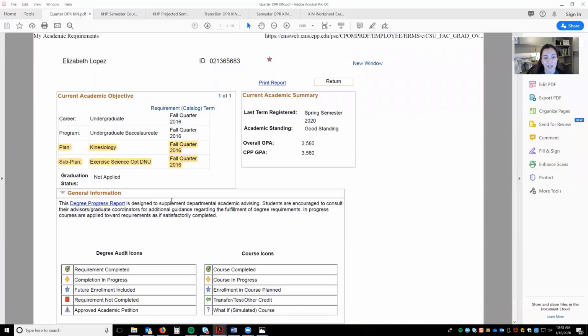Now I want to talk to you about your curriculum sheet. Your curriculum sheet is a very important document because this is your contract with the university. You are required to meet all the requirements on your curriculum sheet to obtain your degree.